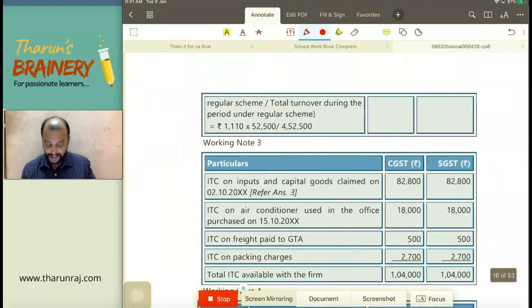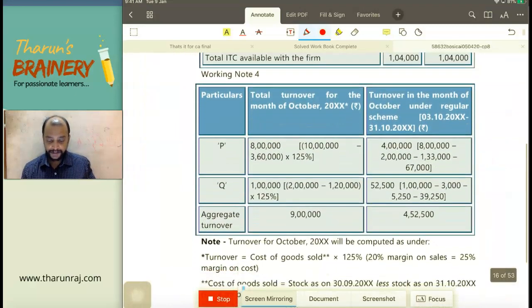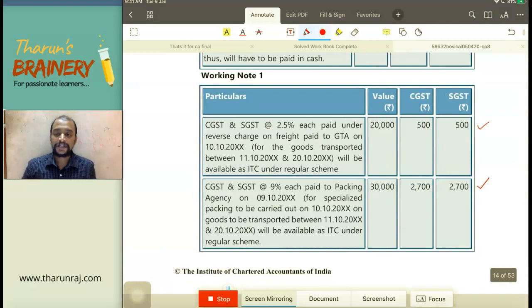So all computations we did. And this is with respect to the turnover calculation. Already we calculated this turnover also. This is with respect to question number 3 and 4. So now in detail I have explained to you. You take this question once and you practice. At your end, already this question is there. This is from the questions for practice given by ICAI. So already it is there. You take this question once and you do the practice so that you will get an idea. And with this video is over.